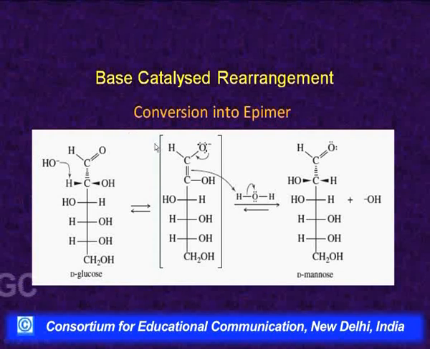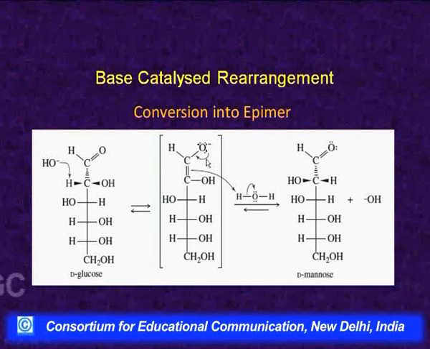Now, let us explain how it got converted into the epimer, although there I showed using two carbons, here I have taken a specific example. This is D-glucose with its configuration, and specifically the configuration has been shown at this carbon in wedge and dash structure. This base captures this hydrogen, this pair of electrons goes here, this carbon now becomes double bonded, and this pair of electrons goes to this oxygen.